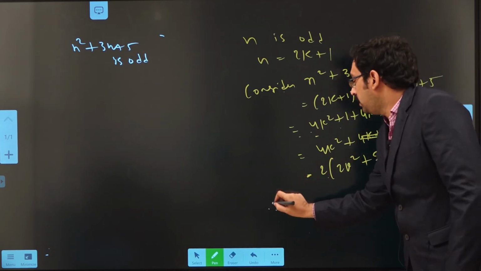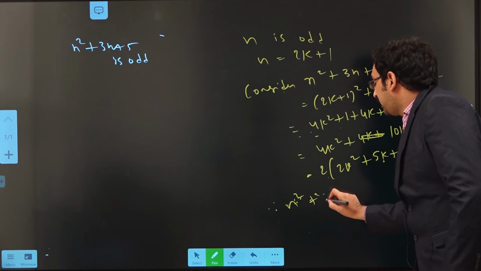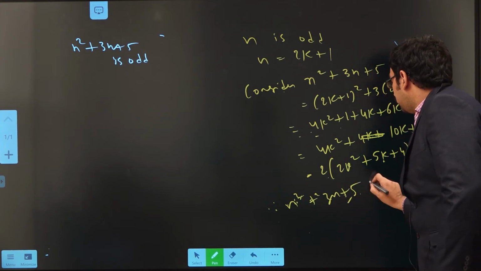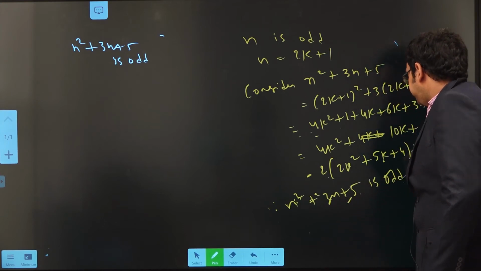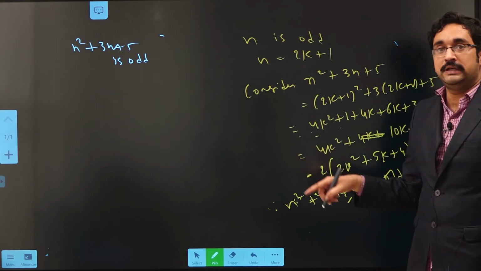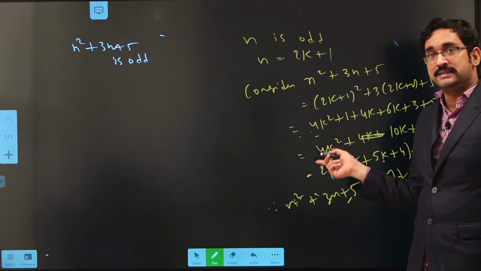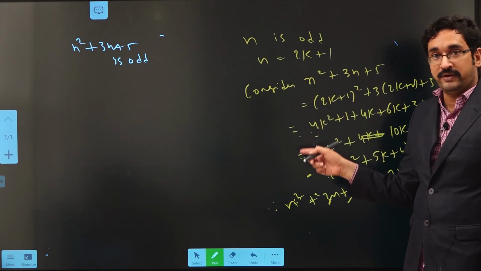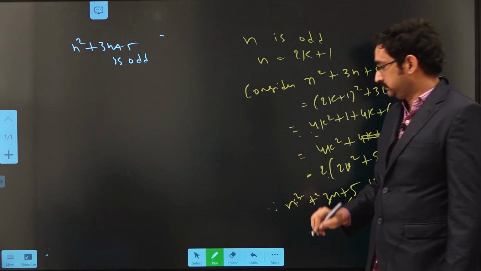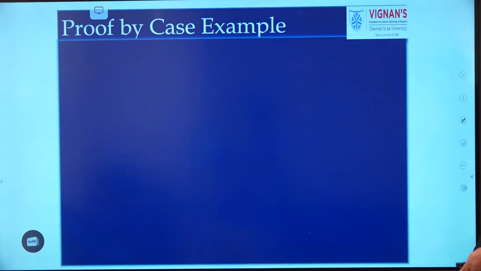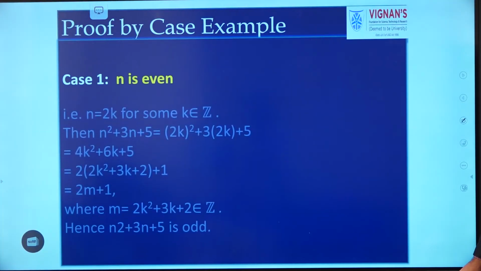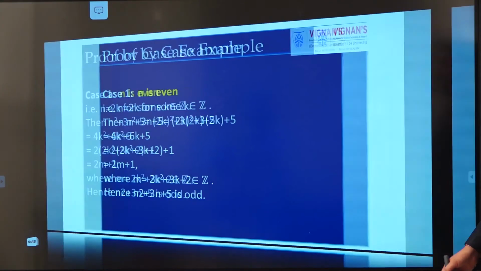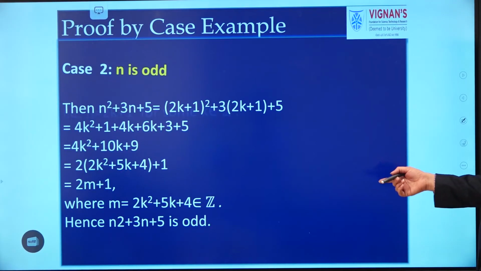So here also we proved that n square plus 3n plus 5 is odd. So for both n even and n odd, we proved that n square plus 3n plus 5 is odd. We proved for n is even, we proved for n is odd.